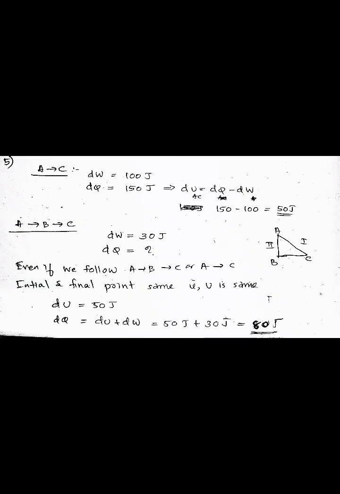And if we take the path A to B to C, here dW is equal to 30 joule and dQ is to be found out. Even if we follow A to B to C or A to C, we know that the initial and final points are the same. So the internal energy change is the same, that is du is equal to 50 joule in this path also, that is dq is equal to du plus dw, that is equal to 50 joule plus 30 joule, and this is equal to 80 joule. So the answer is 80 joule.